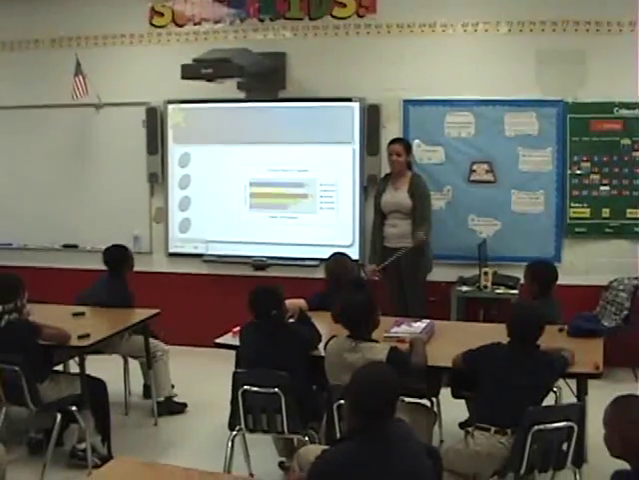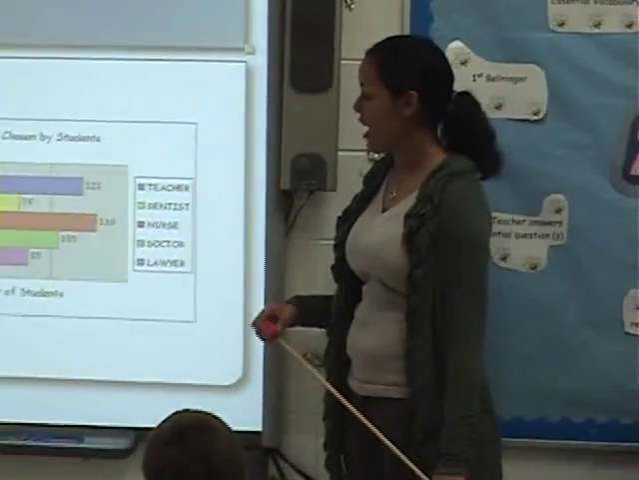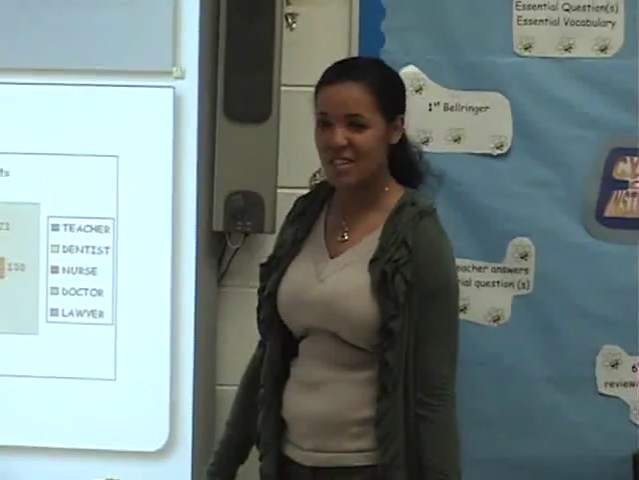Okay, this has been Mr. Smith's 3rd grade class at Orchard Elementary, and we just learned how to read bar graphs with data that has been collected.